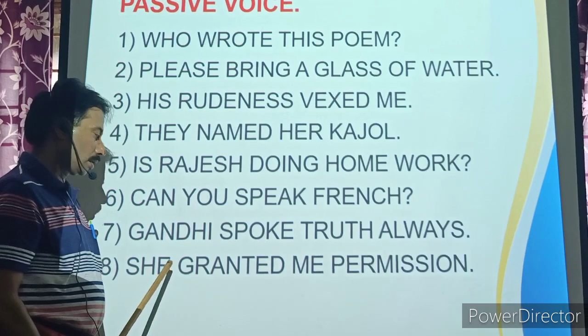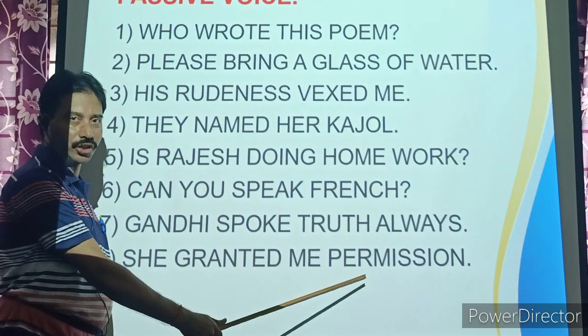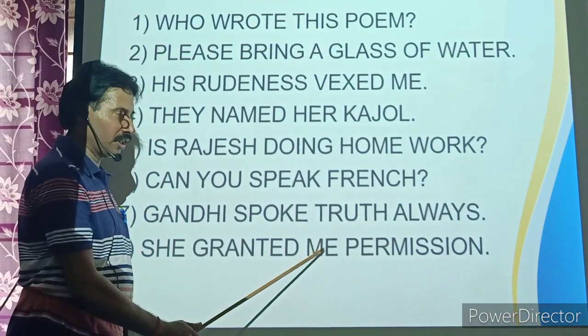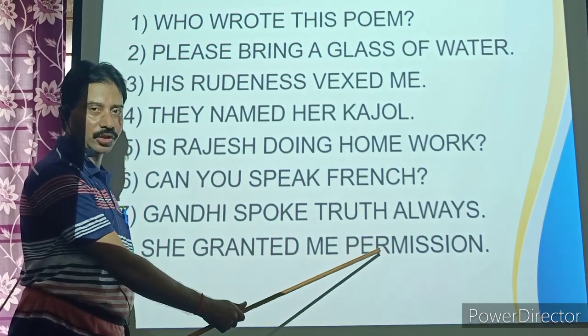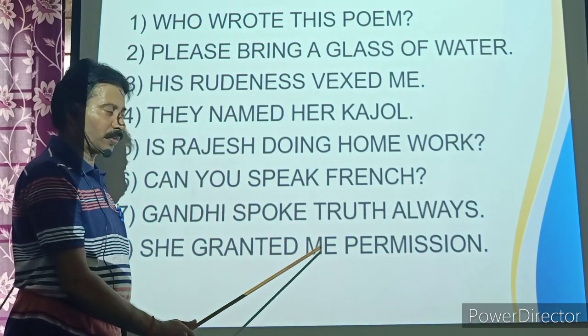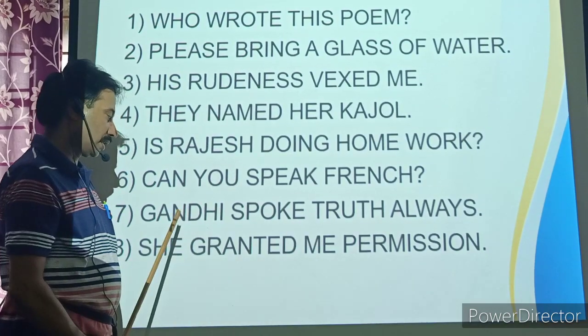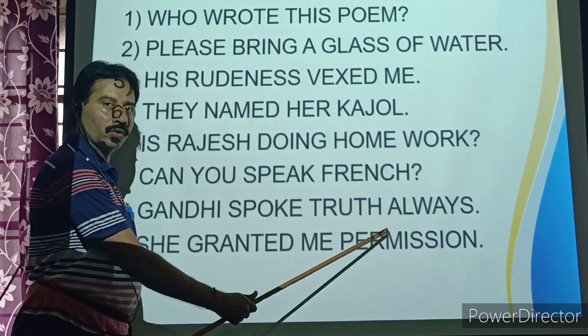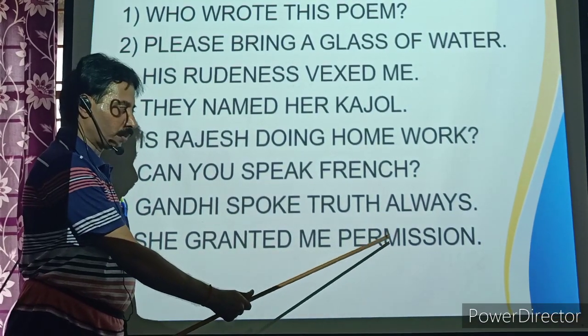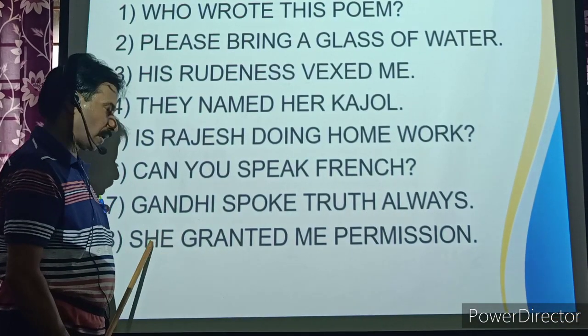Look at the eighth one. She granted me permission. There are two objects. Me is one object, permission is another object. This can be changed into passive in two ways. Let us begin with me. I was granted permission by her. Now, with the second object, permission. Permission was granted to me by her.